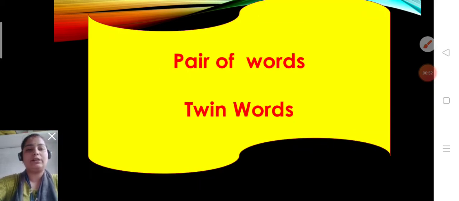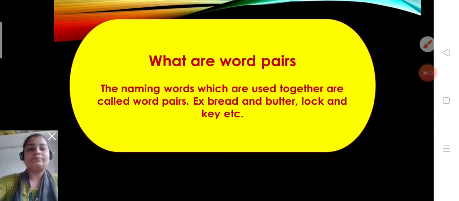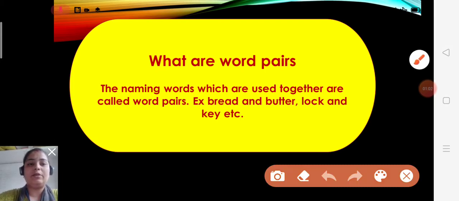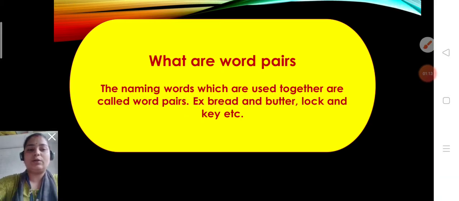First, children, you are going to read about pairs of words, or you can say twin words. So what are word pairs children? The naming words which are used together are called word pairs. Yes children, these words always go together.